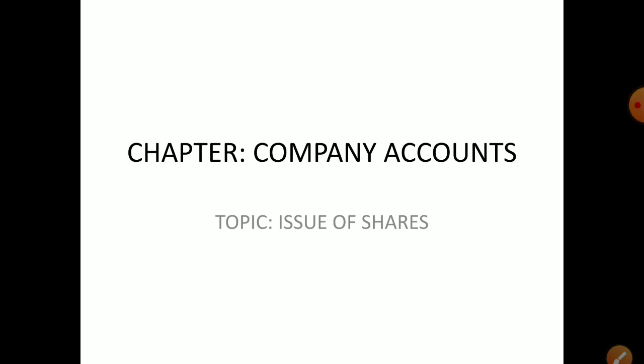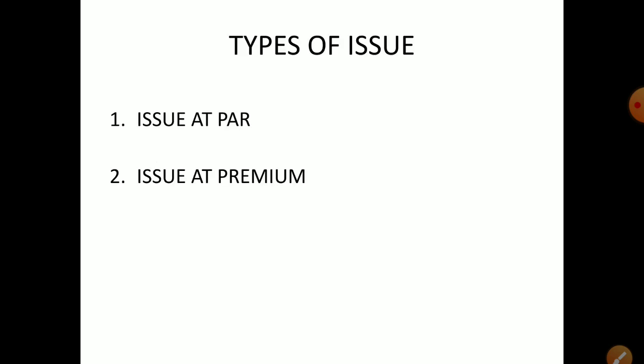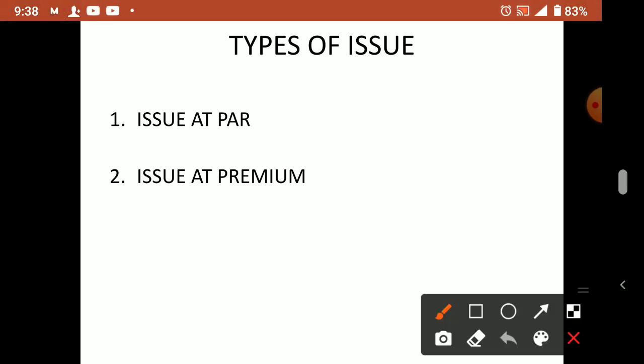Today we are continuing with the topic issue of shares. Last class we discussed one problem. Actually, that was the case of issue of shares at a par. So there are two types of issues: issue at par and at a premium. When the shares are issued at the face value, meaning the original value or the nominal value, that is called issue at par. When we issue it at more than that price, that is called what?